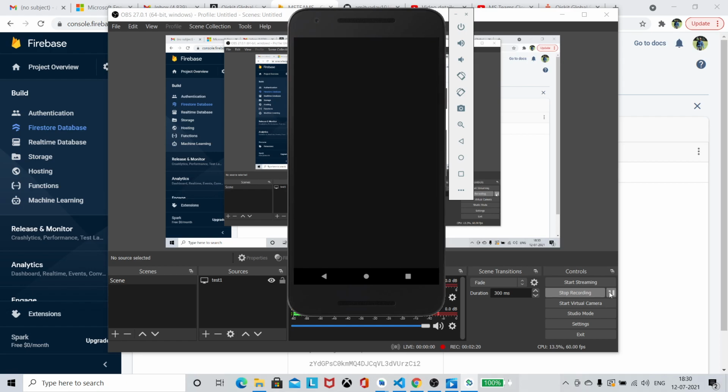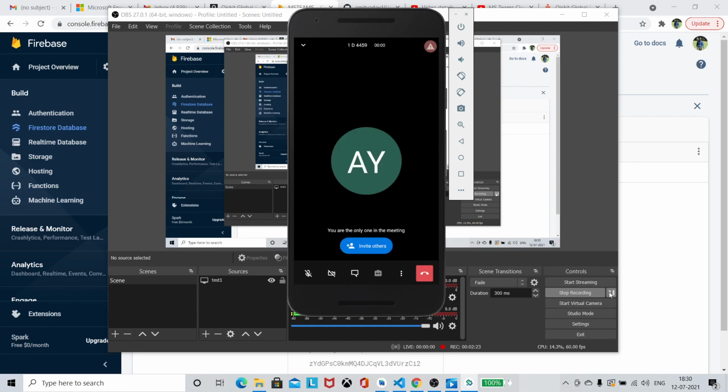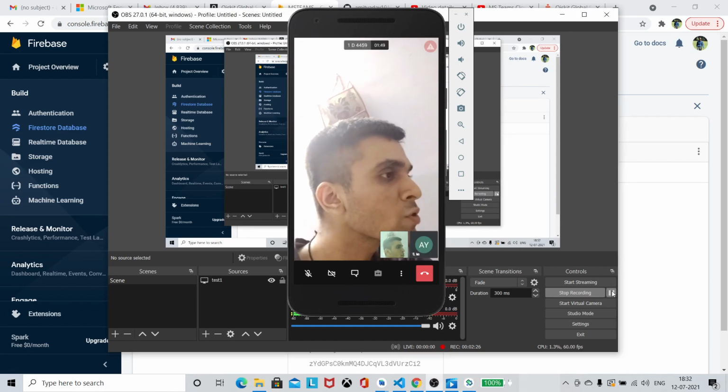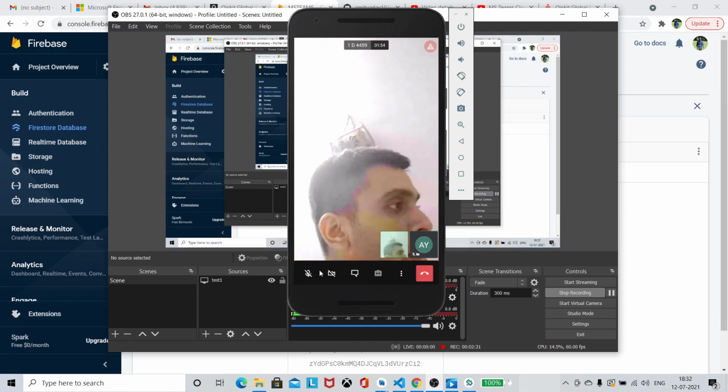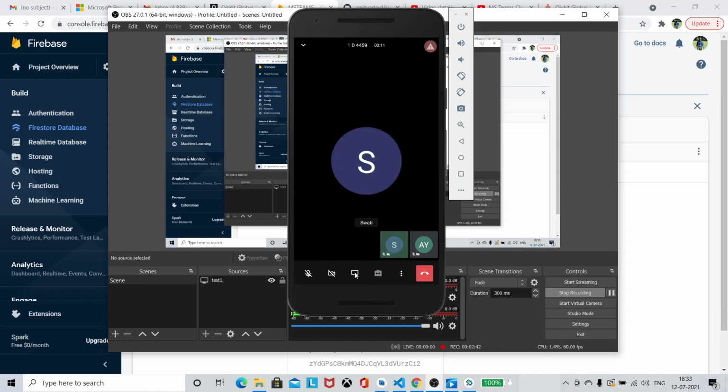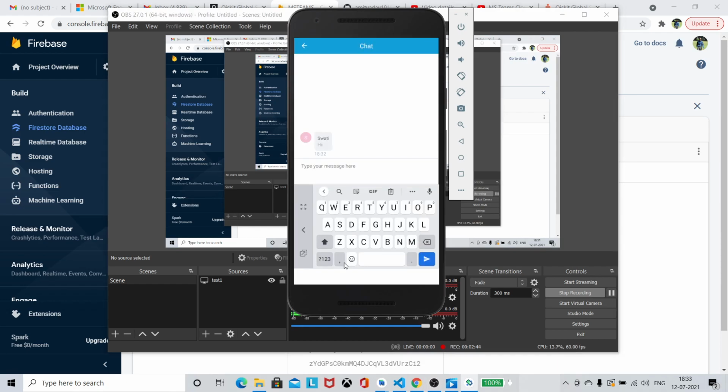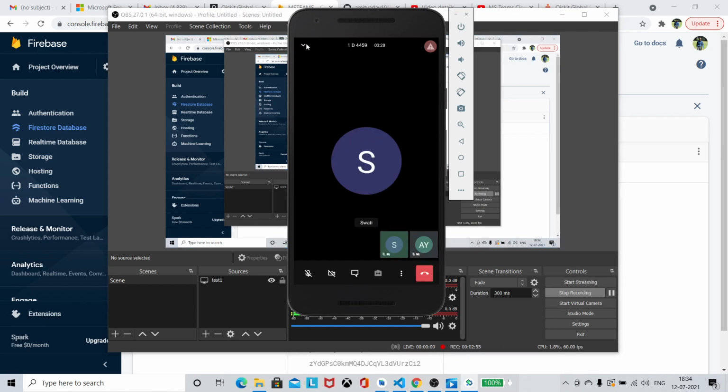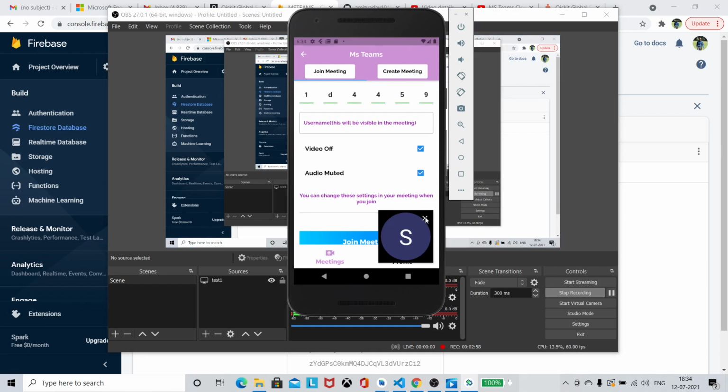This has three features: the mute feature, the video call feature, and the chat in call feature. So I have joined from my mobile phone to tell you that this feature works. And hello, hello. You can hear my audio. And there are in-call features like I can chat here. So this is the in-call chat feature, which I have messaged from my mobile phone. I will type hi, hi, and it works. This can further shrink and expand and compress like this.